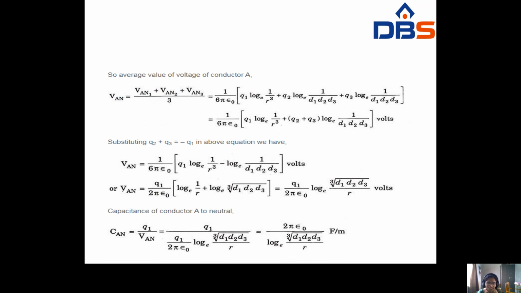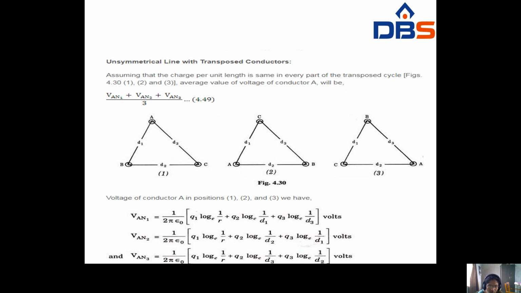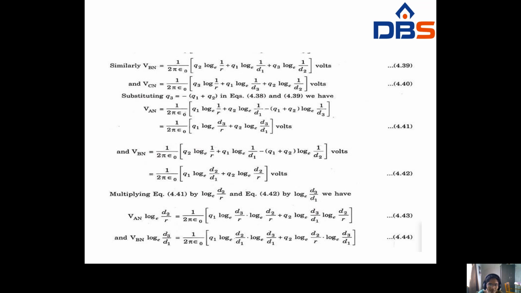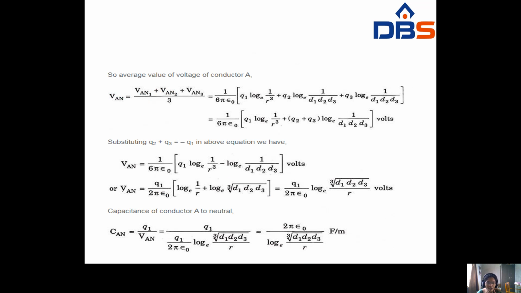So this is the A value. The average value for conductor A is VAN plus VAN2 plus VAN3 by 3. In all terms you take 1 by 2 pi epsilon naught common, and with the 3 it becomes 1 by 6 pi epsilon naught. Then you add all the terms. Finally, simplifying, you get Q1 log e 1 by r cubed plus Q2 log e 1 by D1 D2 D3 plus Q3 log e 1 by D1 D2 D3. In these two terms you take log e 1 by D1 D2 D3 common.